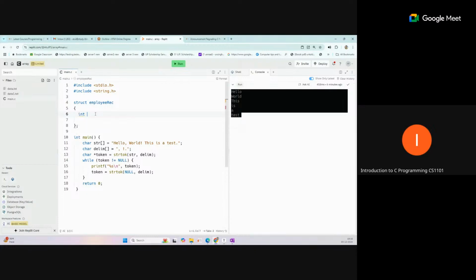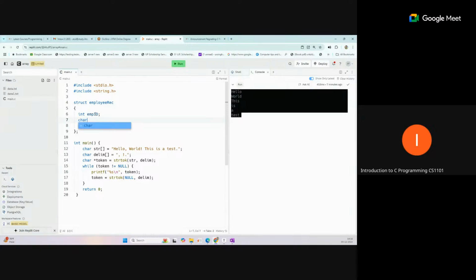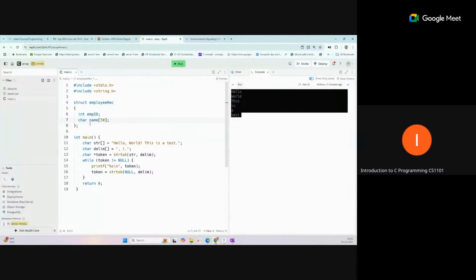Employee ID is represented by an integer, so int emp_id. And name will be stored as a string, so char name with a maximum size, we can give 50. So now this is the structure we have defined.